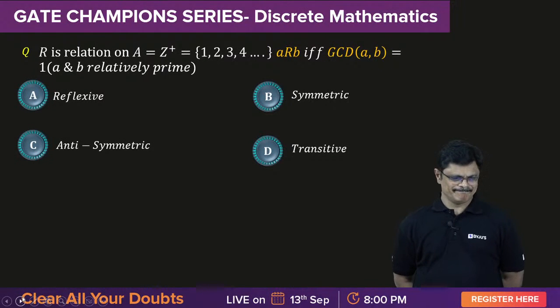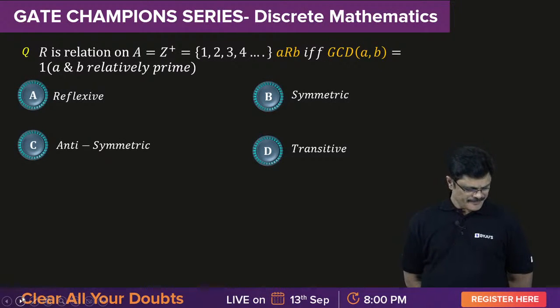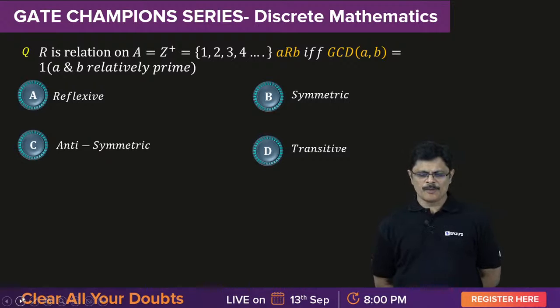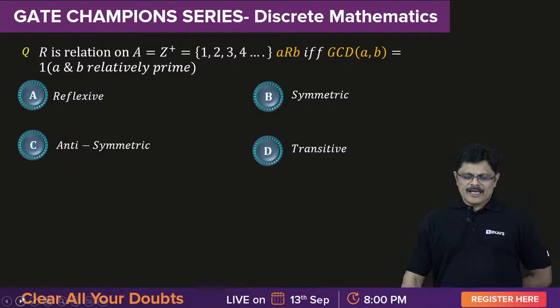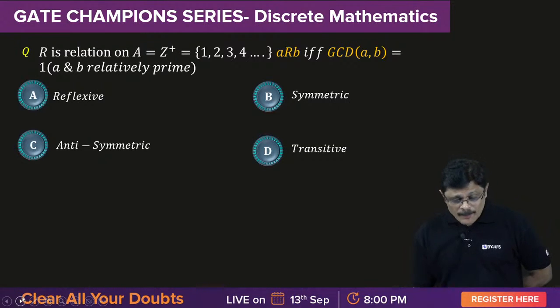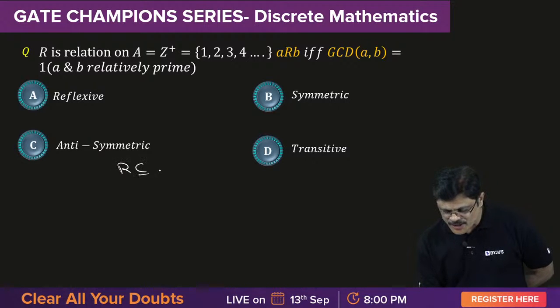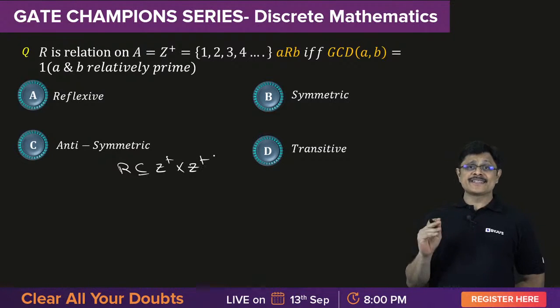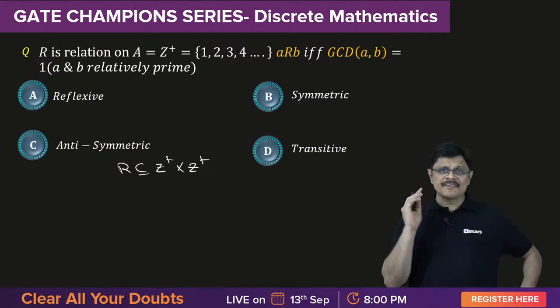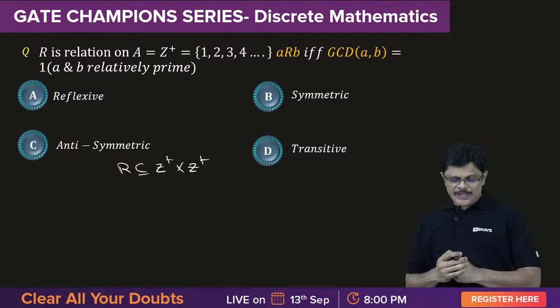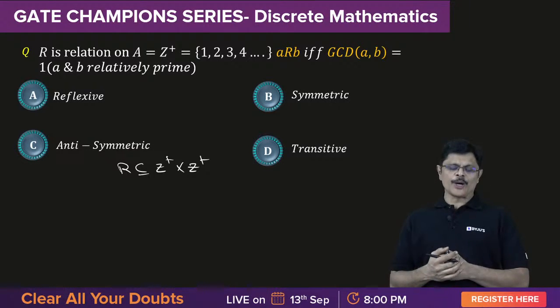Next problem on your screen. R is a relation on positive integers. That is, R is a subset of Z plus cross Z plus. This is given. You don't have to do anything. Now what we need to prove? Which of the following options is correct?